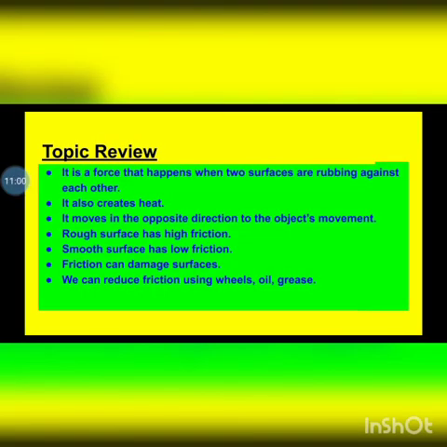So what did we learn in this topic? Friction is a force that happens when two surfaces are rubbing against each other. Friction also creates heat. Friction can also stop or slow down moving things. It always moves in the opposite direction to the object's movement. Rough surfaces have high friction, smooth surfaces have low friction. Friction can damage surfaces. We can reduce friction using wheels, oil, or grease.